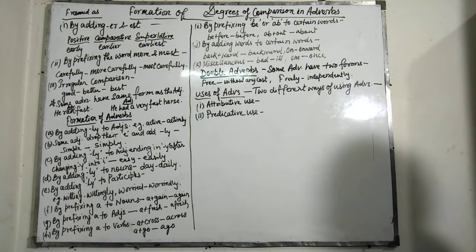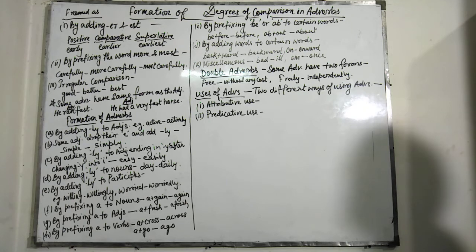Next, there are certain miscellaneous words which have different forms and don't follow any rule. For example, bad, its adverb is ill; one, once; side, beside; the, thus; two, twice; three, thrice; good, well; deed, indeed; day, today, like that.